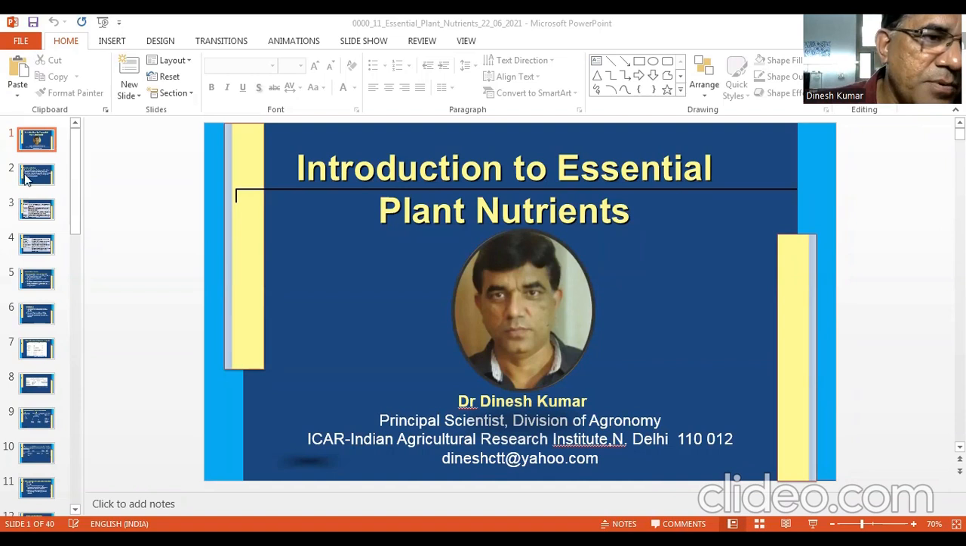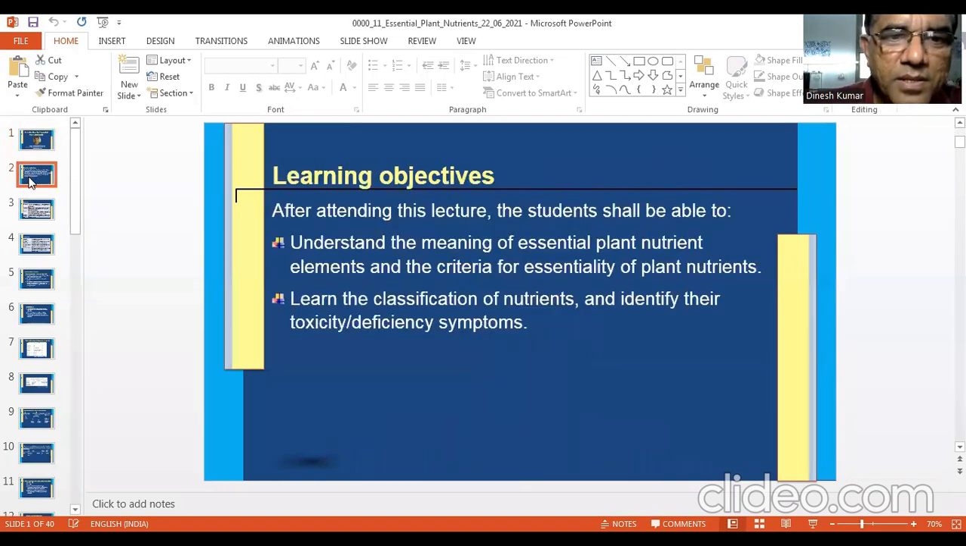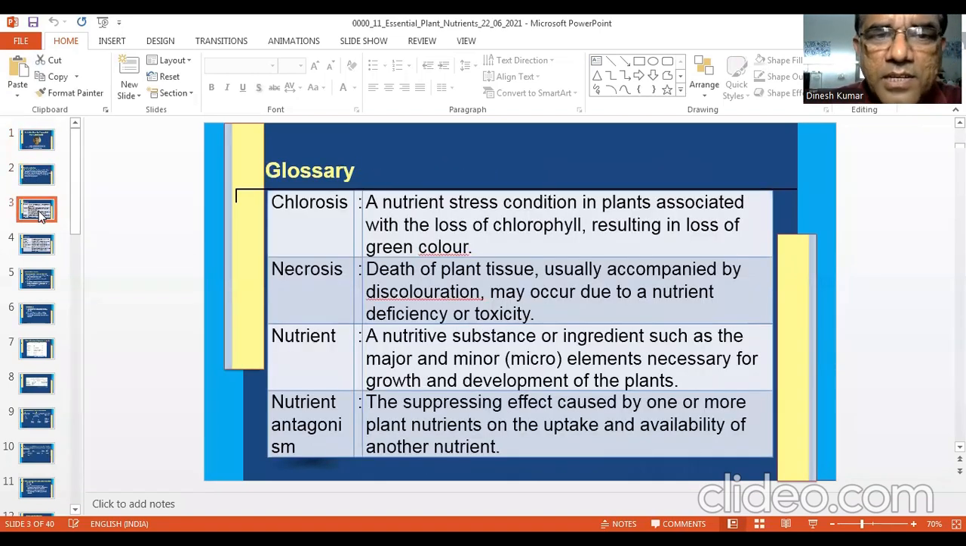So therefore the concept of essentiality started. I think you know chlorosis is the yellowing of the plant. When a plant loses color, loses chlorophyll, then it is chlorosis. Necrosis is the death of plant tissues. This necrosis can happen due to microbial attack, and necrosis can also happen due to deficiency or toxicity of elements or nutrients. Necrosis can also be because of nutritional disorders.